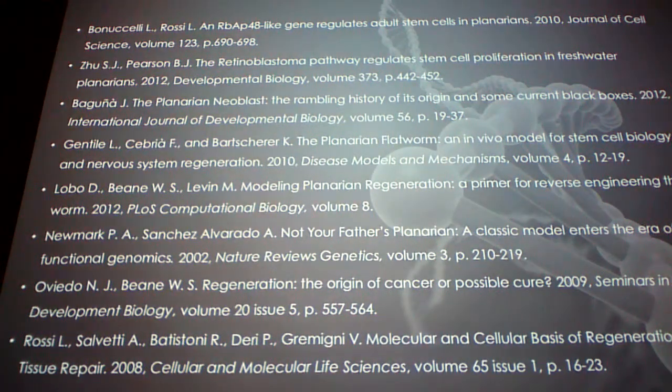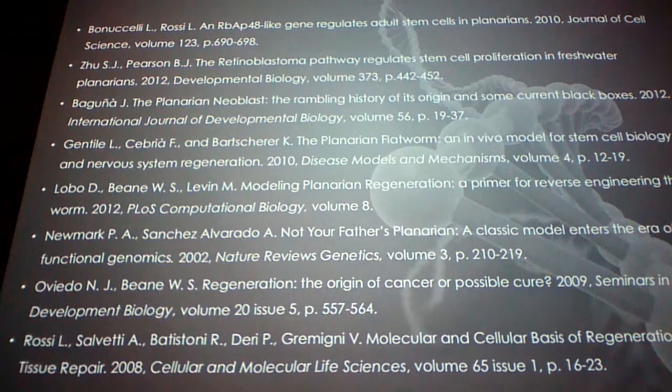So it's homology to RBBP4, the vertebrate homolog. I don't know if you looked at the sequence. Are there any known conserved functional domains, like protein-protein binding domains or DNA binding domains, that might help you figure out what sequence it might interact with, or what other proteins it might interact with? Yes, it has a sequence called a WD40 repeat. I don't remember exactly what a WD40 repeat does.